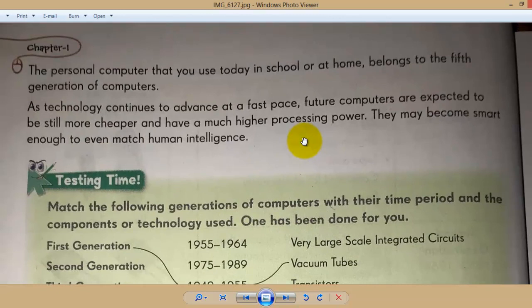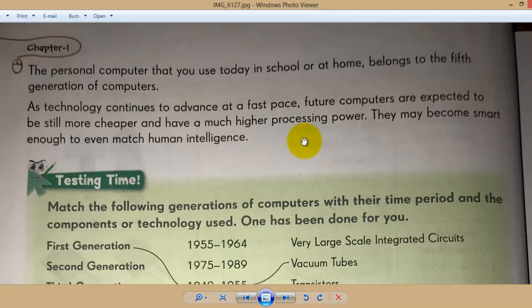The personal computer that you use today in school or at home belongs to the fifth generation of computers. That is the thing present in the previous table. I have already told you that from 1989 till today we are using this USLI. So the computer you have at home is in which generation?